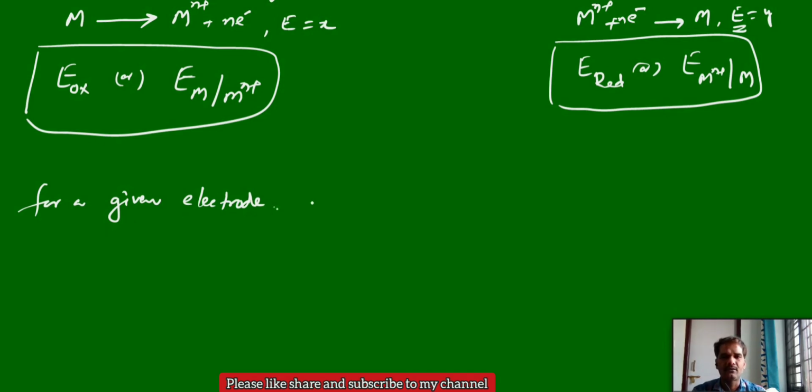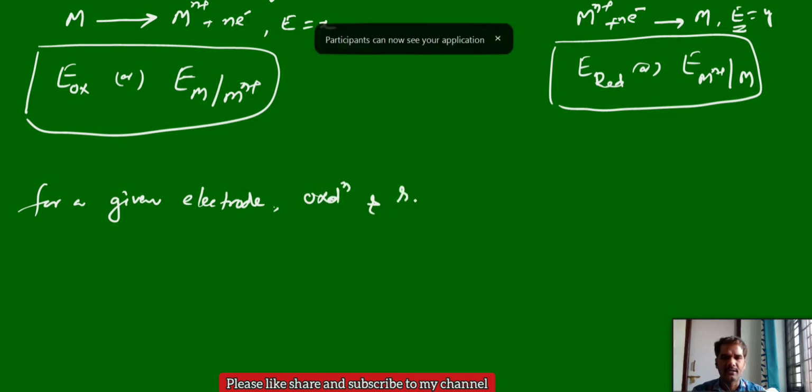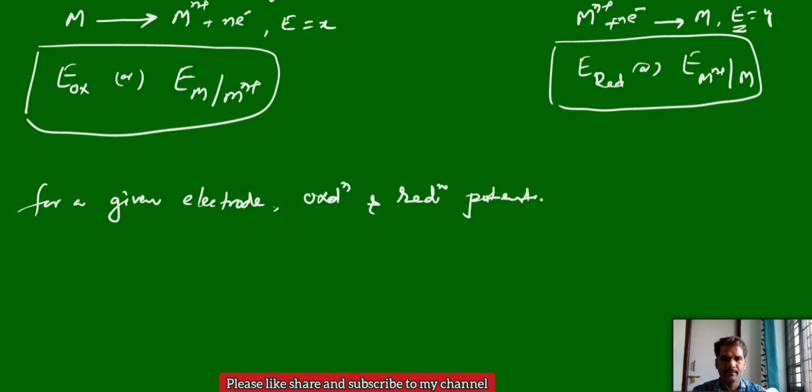For a given electrode, oxidation and reduction potentials are same in magnitude, but opposite in sign.